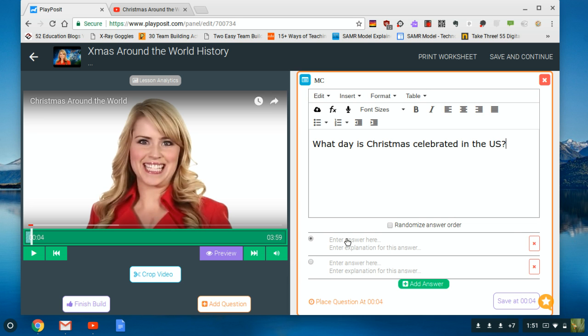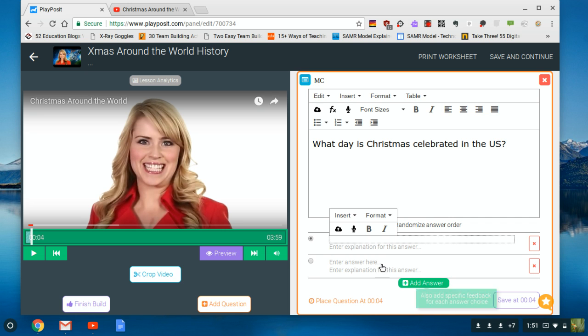And then in your answer, so you can add multiple answers. You can upload images, add audio so your students can listen to it. Same with your question, which is cool features for students who aren't great at reading. And then this little dot tells them which one is correct.